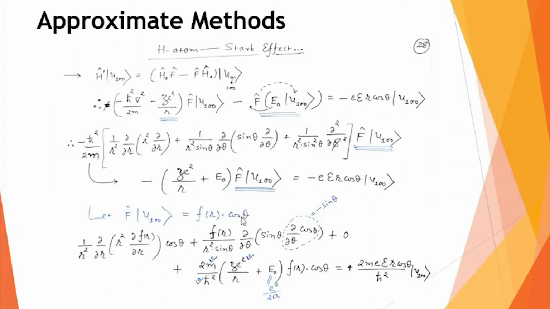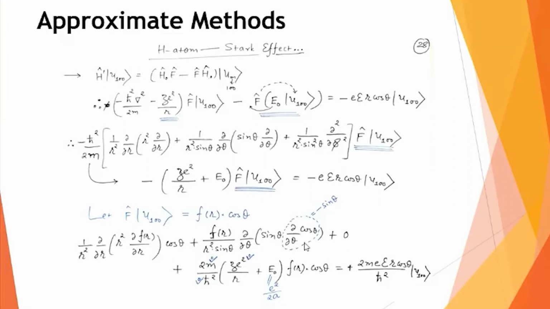So we have not considered the phi dependency in the expression for F operation on U100. So there is no phi involved, and this third term will contribute 0. Correct? And for the second term, since there is no differentiation, it is only the replacement of this operator F U100 as f(r) cos theta. So in this second term, I will write only f(r) cos theta. This replacement gives me this kind of equation.